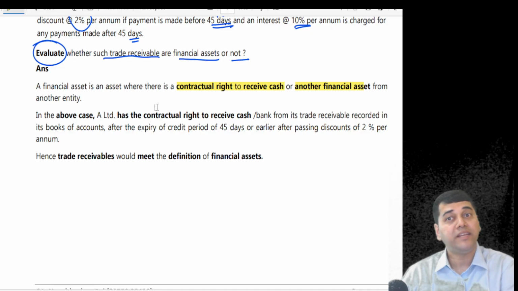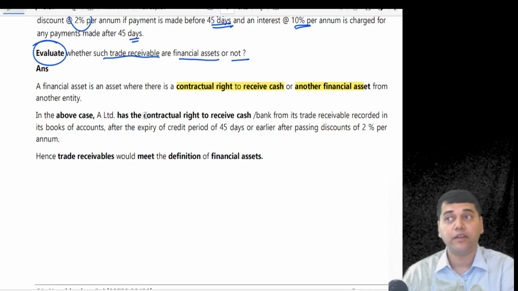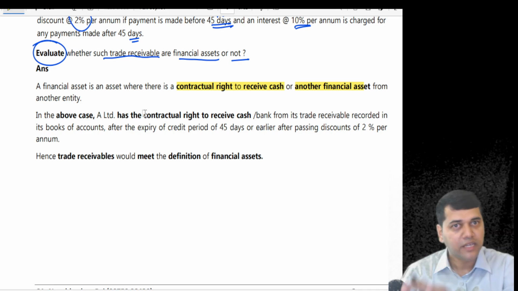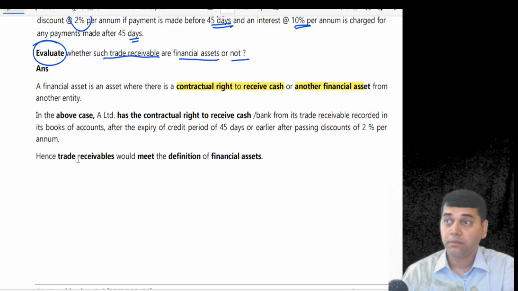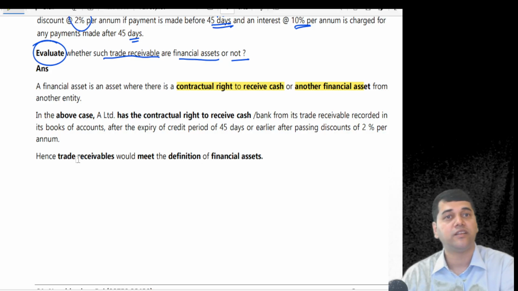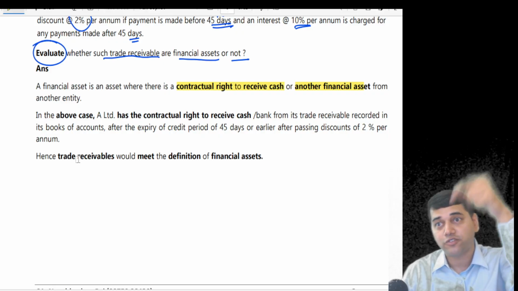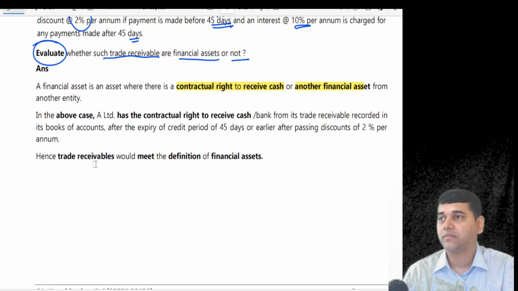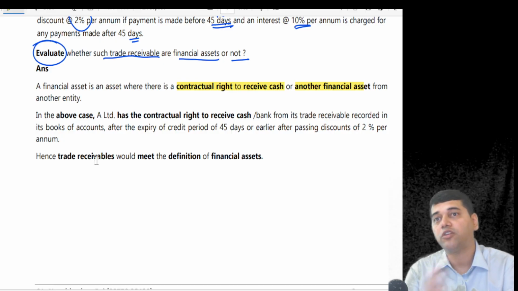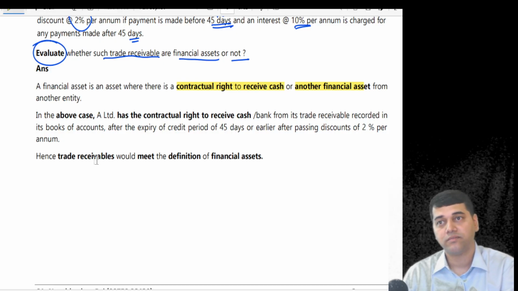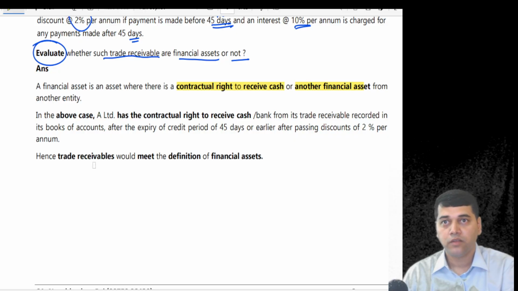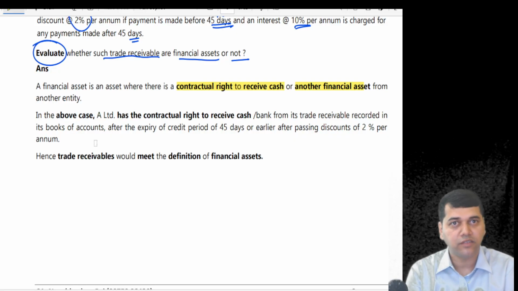And you don't repeat the definition because the word they used is evaluate. Let us see whether the institute is rigorously following that verb. Because if they say analyze whether it is a financial asset or not, then you have to first write the definition and then, with reference to the definition, you have to put your answer. Otherwise, for not writing the definition, you will lose 2 marks. Followed? So I will keep this in mind when I'm drafting this, you practice this.